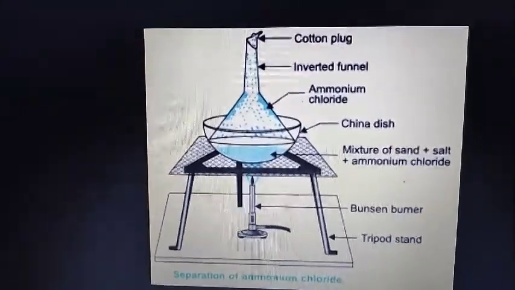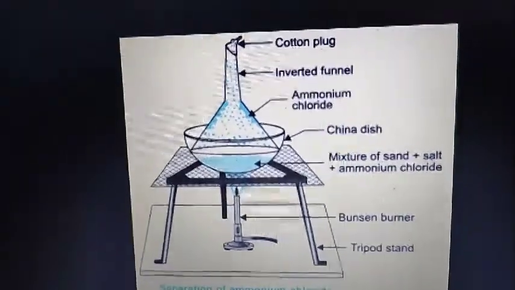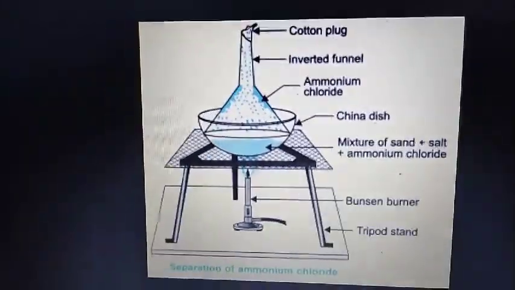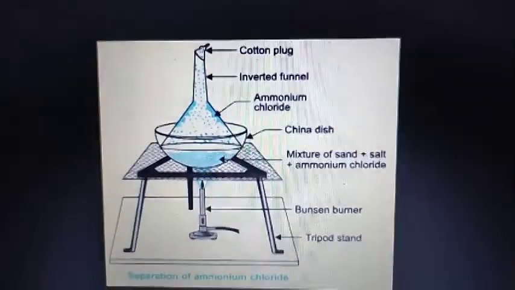So these are the separation techniques of a solid from another solid. In the next class, we are going to learn more about this separation. Till then, study well. Thank you.